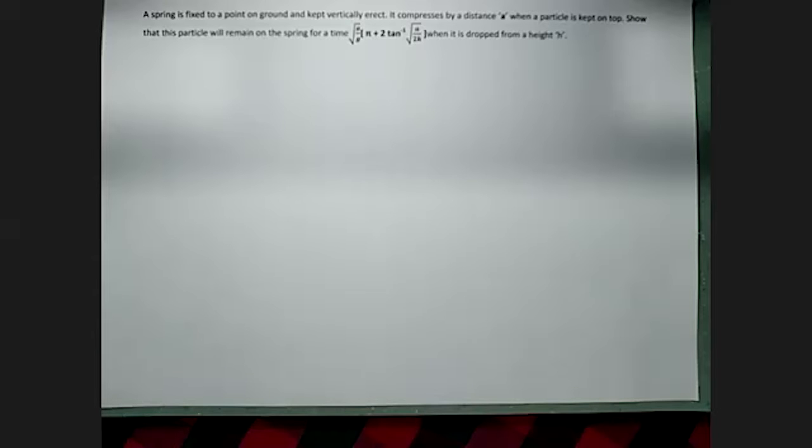So here also we have to calculate a time. Before calculating that time, we have to draw the diagram and show the particle is performing simple harmonic motion. We have to obtain the characteristic equation of the simple harmonic motion. From that we can find angular velocity omega squared and the center of the simple harmonic motion.